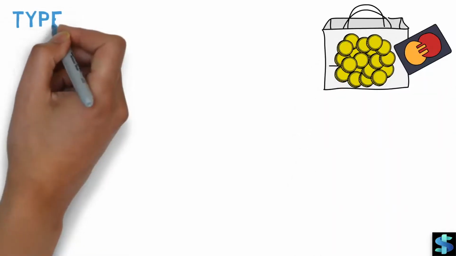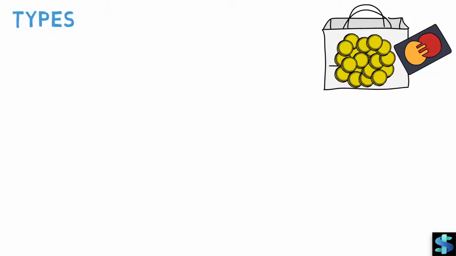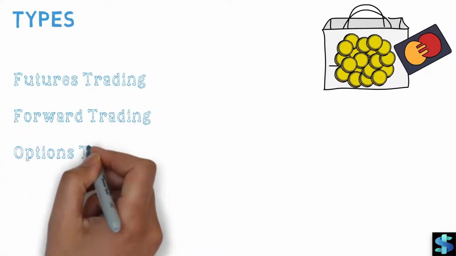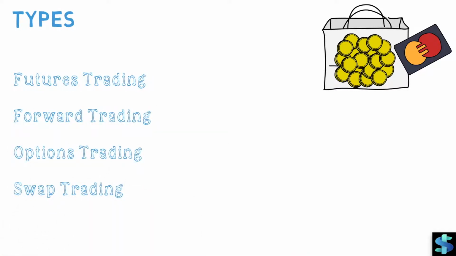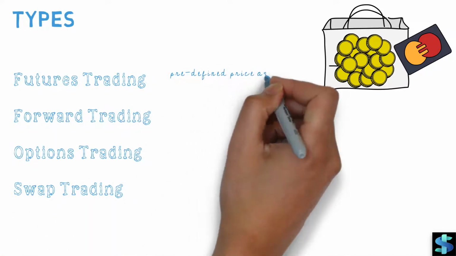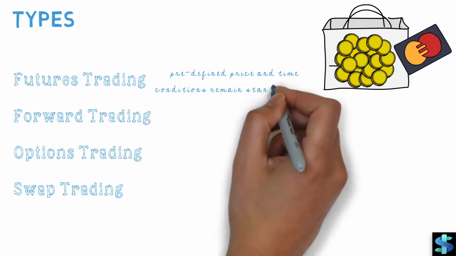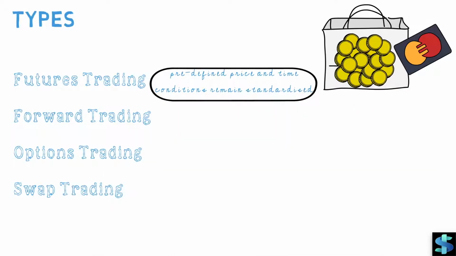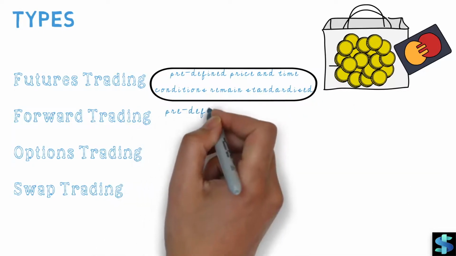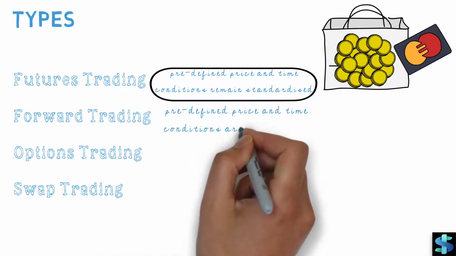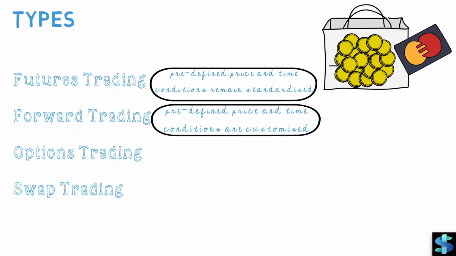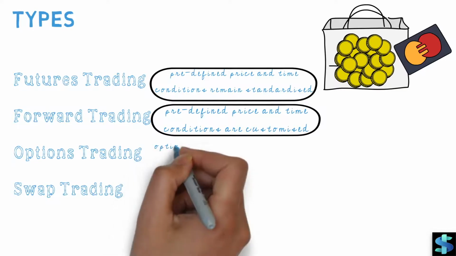Derivative trading can be of the following types, depending upon the conditions of the contract: future trading, forward trading, options trading, and swap trading. In future trading, the parties to a future contract have an obligation to buy or sell the contract at a predefined price and time, and conditions remain standardized. In forward trading, the parties have an obligation to buy or sell the contract at a predefined price and time, but the conditions are customized by the buyer and the seller according to their requirements.